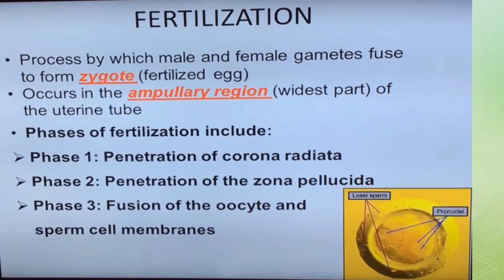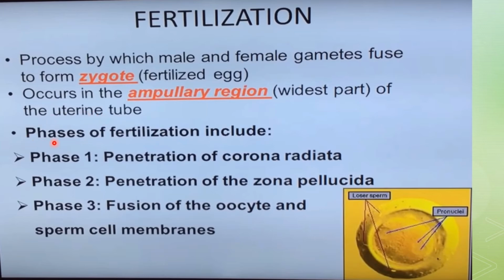Now we will see what the process of fertilization is. The process by which male and female gametes fuse to form a zygote, which is actually a fertilized egg, is called fertilization. It will occur in the ampullary region, which is the widest part of the uterine tube.